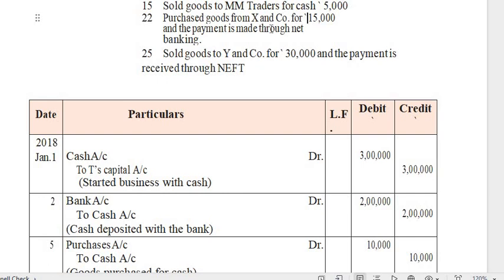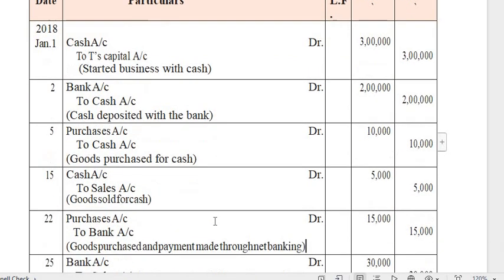Then they are not paying in the form of cash directly, they are transferring the amount through net banking. So net banking, who carries out the transaction? The banker. Okay, so you have to do the transaction through the bank. That's why, instead of cash, you have to mention the bank. So purchase account debit to bank account. Goods purchased and payment made through net banking.